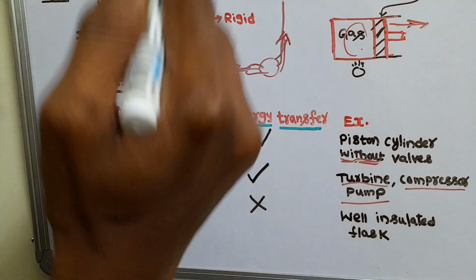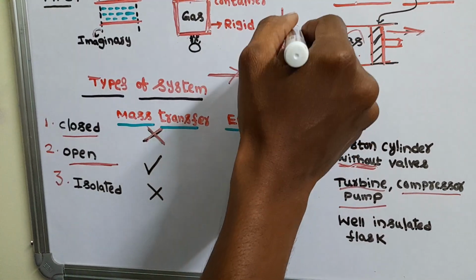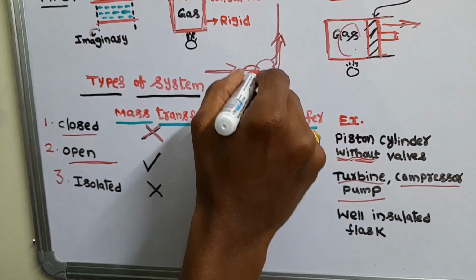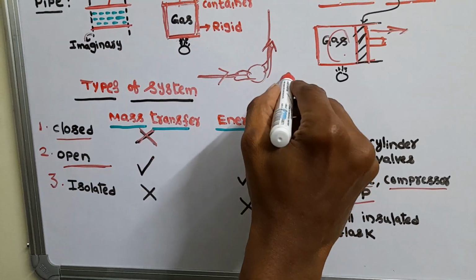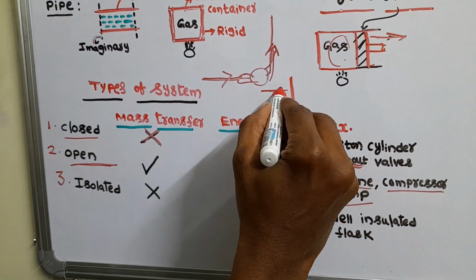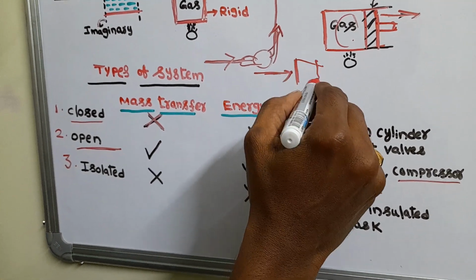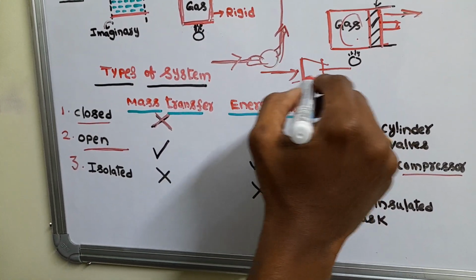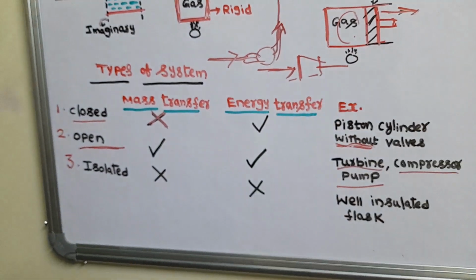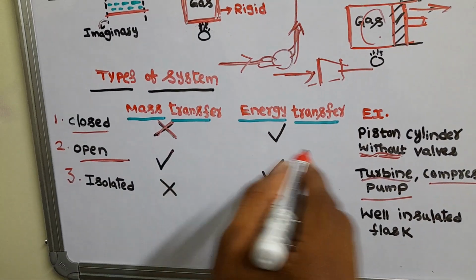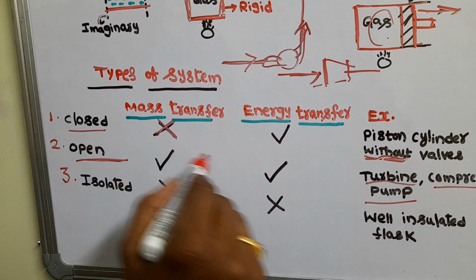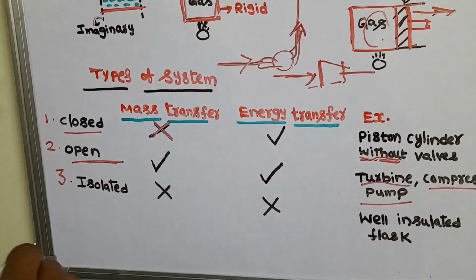In a compressor also, there will be an air inlet and an outlet. Air will come from the inlet, will be compressed, and will go out. So here also mass is transferring. Okay, clear? In an open system, both mass transfer and energy transfer will be there.